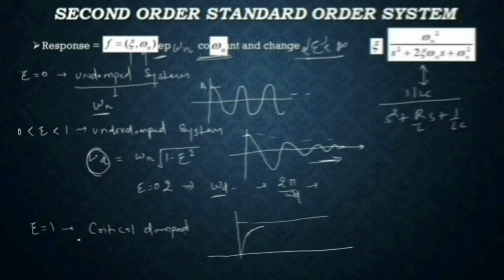Why? Because in this case, if I put the value of zeta as 1, then your frequency omega d becomes 0. And when this becomes 0, what happened? Your oscillation will immediately die out. They are not the same. But in the previous case, your amplitude will not die out.